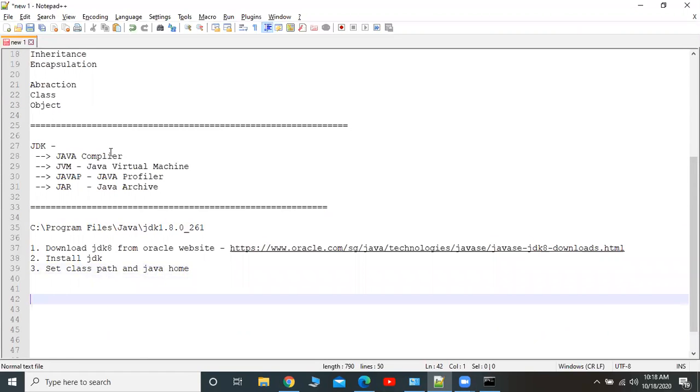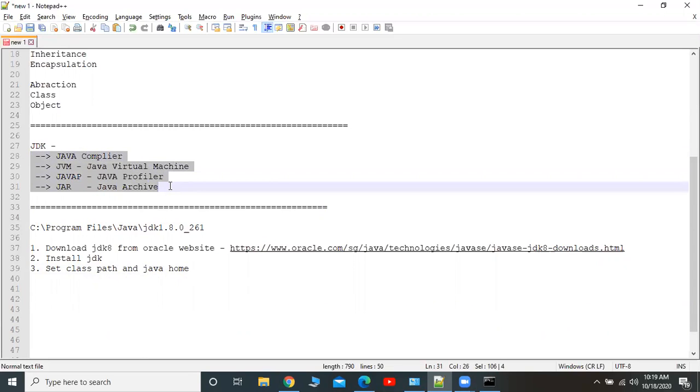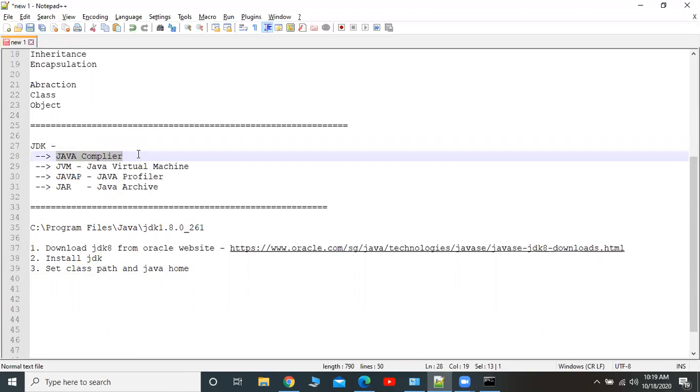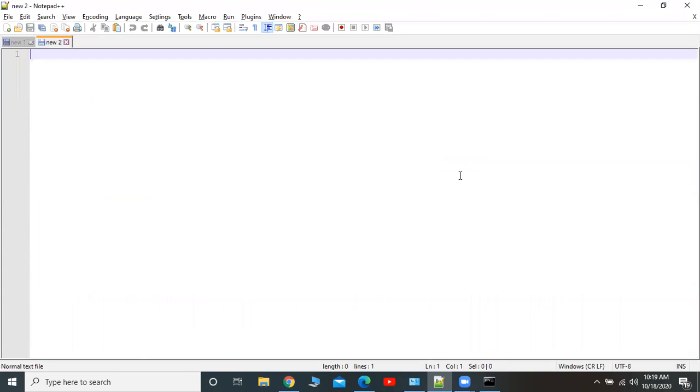So I told you to develop a Java application, we require some softwares. I told some of the tools. All the tools are available inside the JDK software. Java compiler is a very basic tool, then JVM, then Java profiler, and Java archive tool. So we can see these step by step later, one by one. So what is the purpose of each tool? Okay. So now I'm going to write the first Java program.